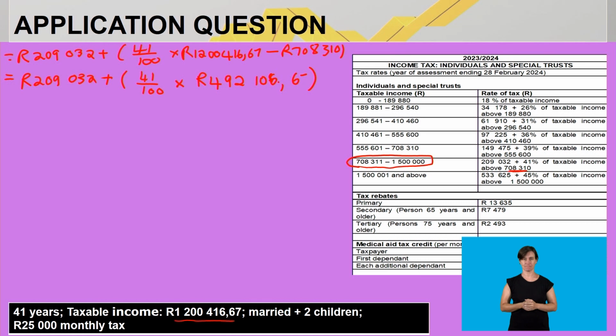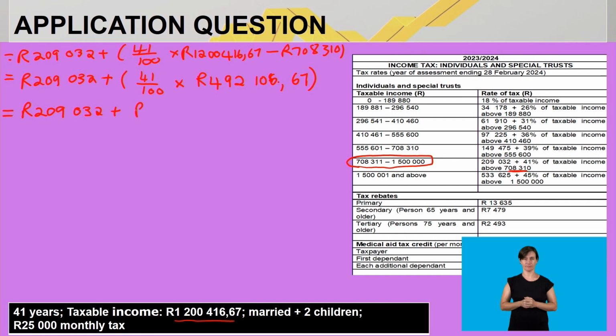Now on this 492,106 rand and 67 cents, we have to calculate the 41%. Please note, I'm showing all my calculations, all my steps. So I keep the basic tax, and now I simplify whatever I have in brackets. It's 41% of 492,106 rand and 67 cents.